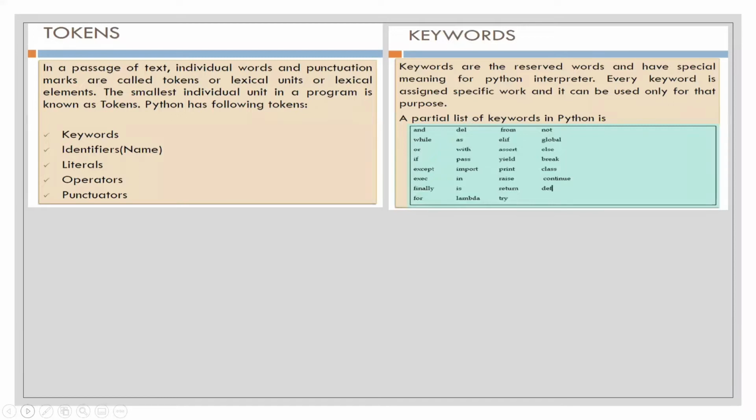These are predefined, so we don't have to do anything; we can just use them directly. There are different keywords such as and, del, which is used for deleting anything, a string, a list, a tuple. Then we have from, which can be used to extract a particular module from somewhere. I'll show you all how to use them. Then we have while, for, or, if, except, print. All these things we are going to learn how to use.